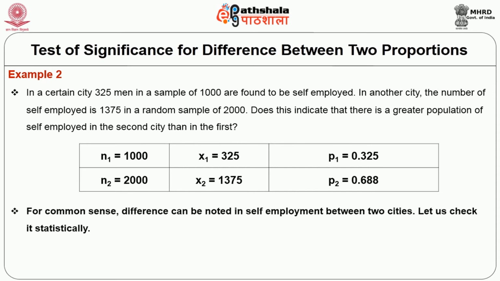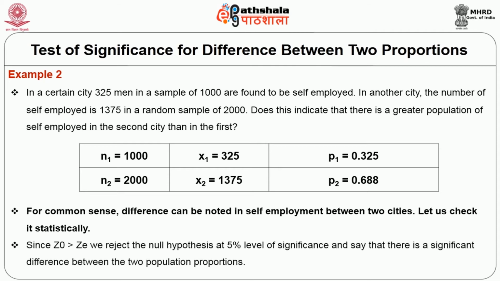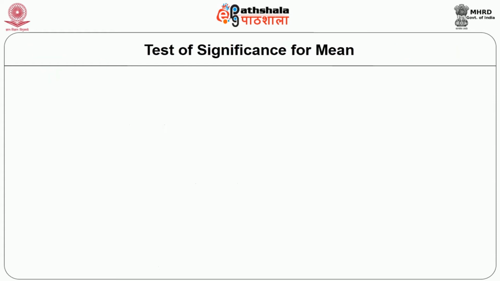At a glance, we can see the difference in self-employment between the two cities. Let us check it statistically. We normally compare the observed value and the table value of Z test. Since the observed value is greater than the table value, we reject the null hypothesis at 5% level of significance and say that there is a significant difference between the two population proportions.